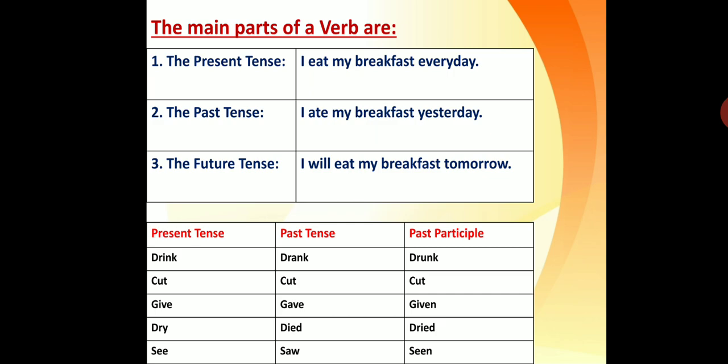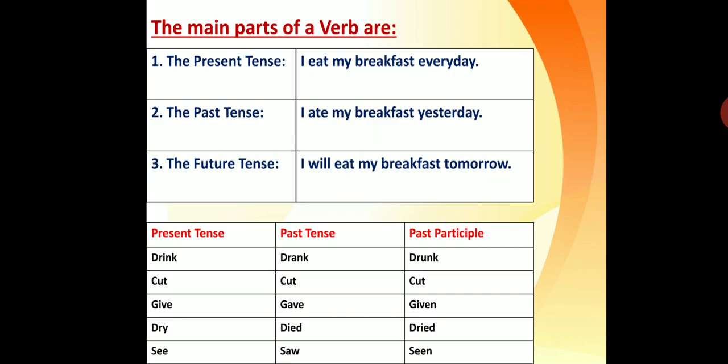But during this verbs lesson, let us concentrate only on the three main parts: the present tense, past tense and future tense. It is very simple for you to make good sentences like, I eat my breakfast every day.